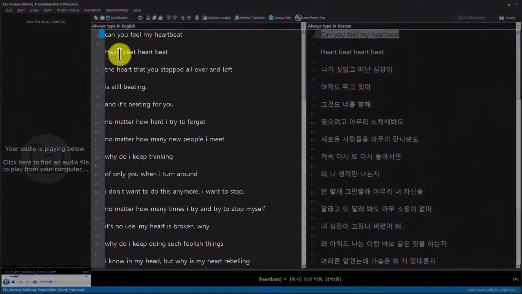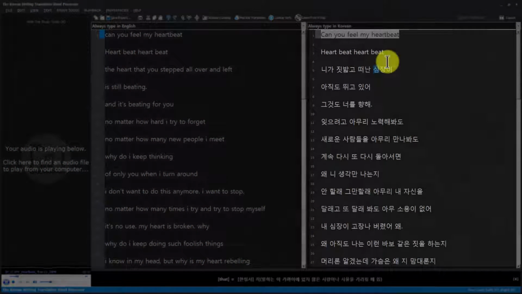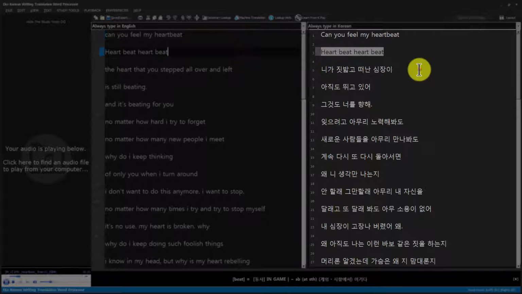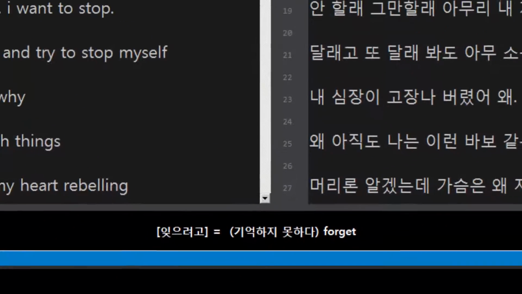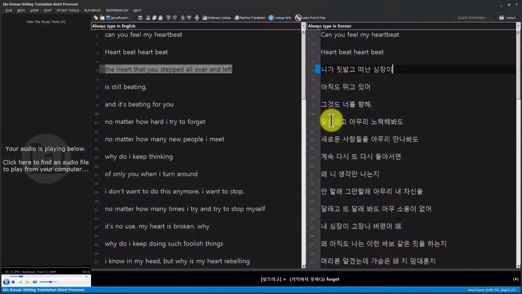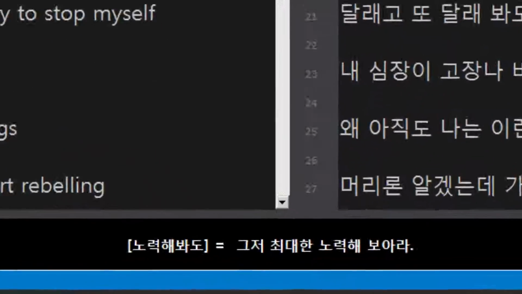Here on the left, we have the English lyrics, and on the right, we have the Korean lyrics to a K-pop song. This is the song Heartbeat by 2PM. And if I move my mouse over any of these words here in Korean, I can immediately see a definition here at the bottom. This is a heads-up definition, like in a heads-up display. And I can move my mouse over any of these words and immediately get a definition.